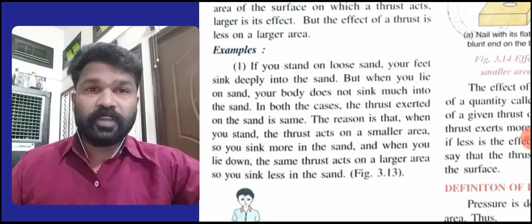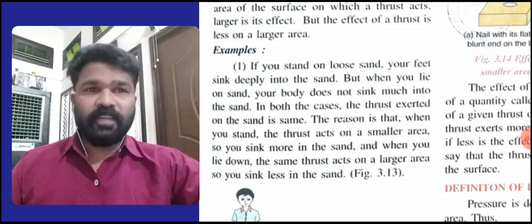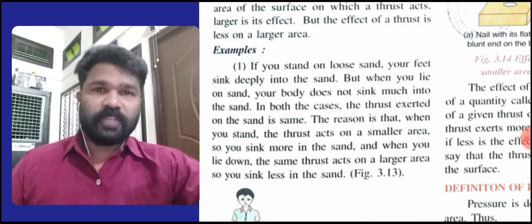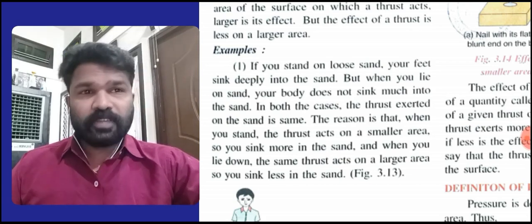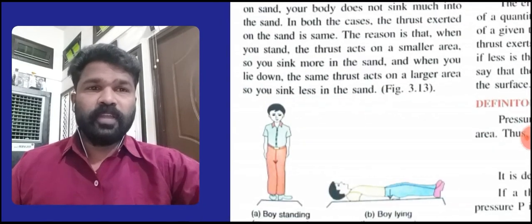But the effect is different. The reason is that when you stand, the thrust acts on a smaller area, so you sink more in the sand, because the area is small. And when you lie down, the same thrust acts on a larger area, so you sink less in the sand. Here you can see in the diagram.